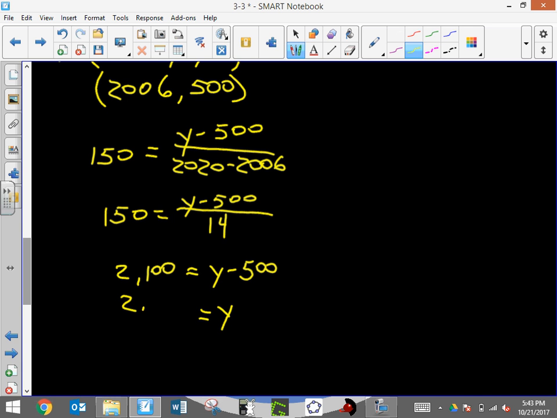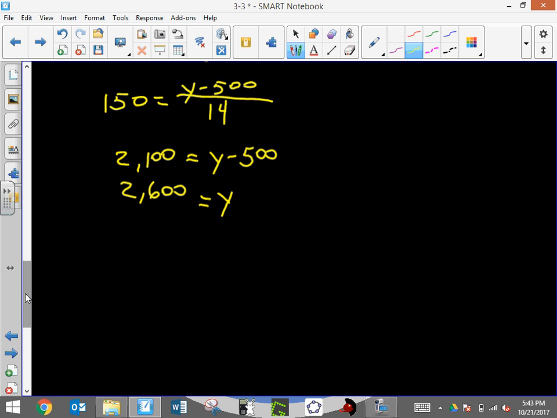So I would get 2,600. Now in terms of the context of our problem, we're not really talking about 2,600 songs being legally downloaded. Our original problem was in millions, but when I get another place value over there, in the thousands, now I'm talking about billions. So in 2020, 2.6 billion songs were legally downloaded.